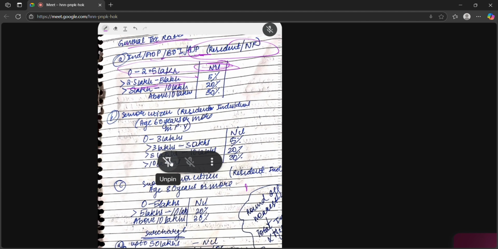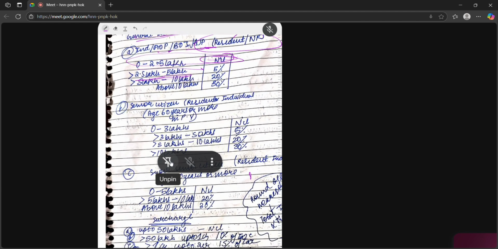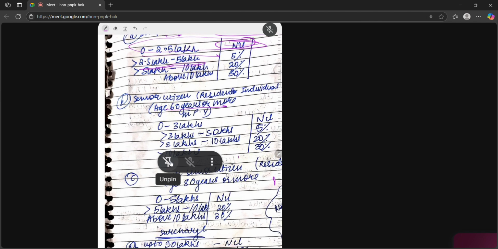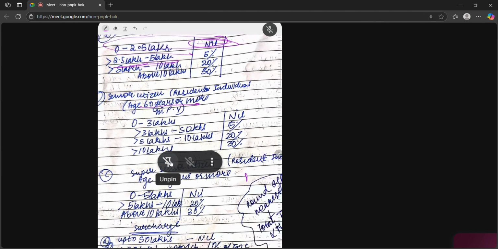A senior citizen is a resident individual, age 60 years or more in the previous year. Here the basic exemption limit has been increased: 0 to 3 lakh nil. Then after 3 lakh but up to 5 lakhs it is 5%. 5 to 10 lakh 20% and above 10 lakh 30%.